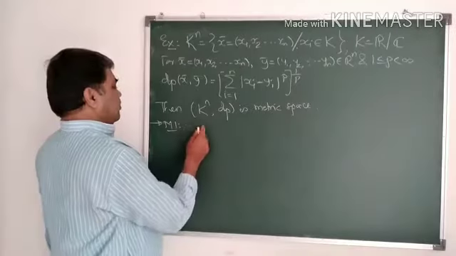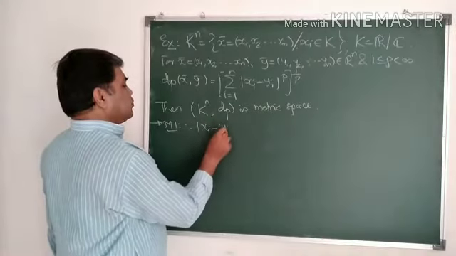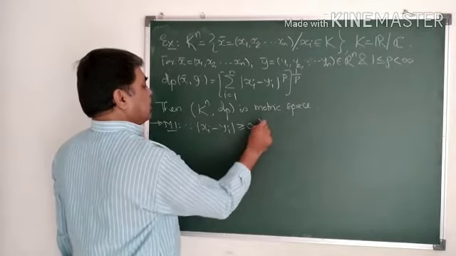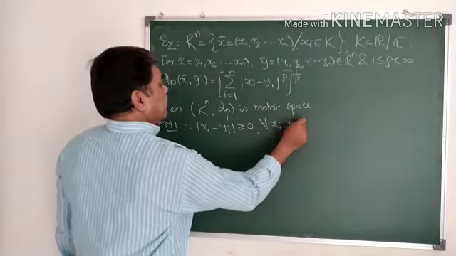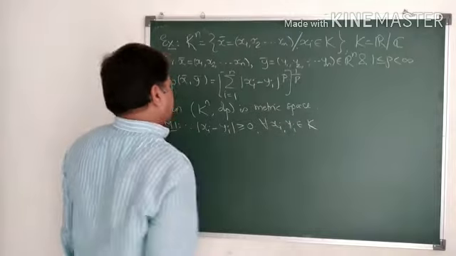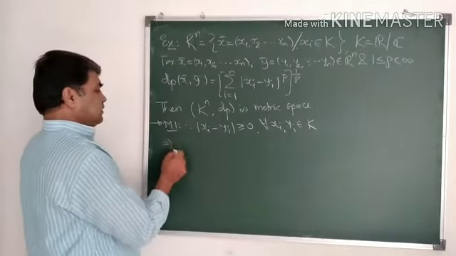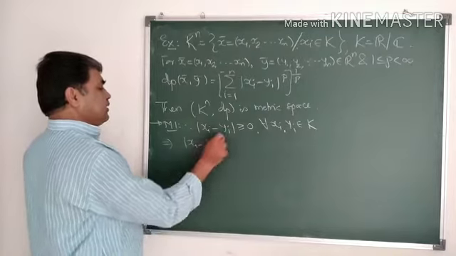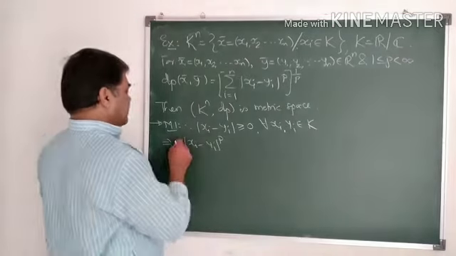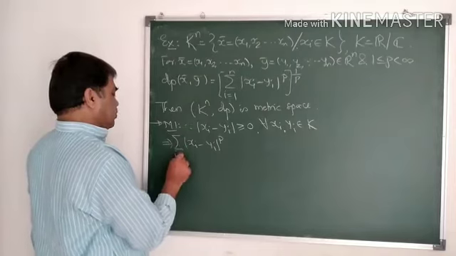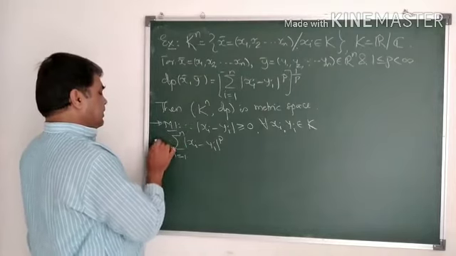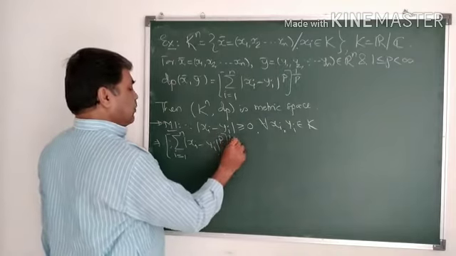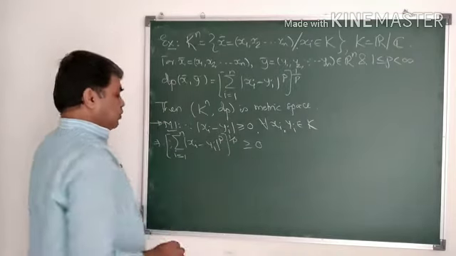Since mod of xi minus yi raised to p is greater than or equal to 0 for every xi, yi belonging to K, this implies the summation of mod of xi minus yi raised to p, i equal to 1 to n, and then if I take the pth root of this, 1 upon p, this must be greater than or equal to 0.